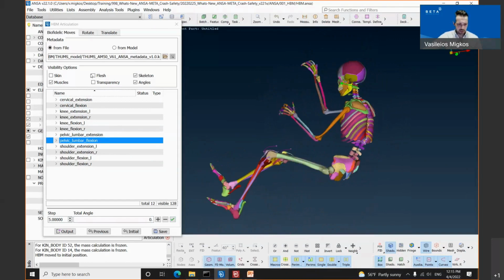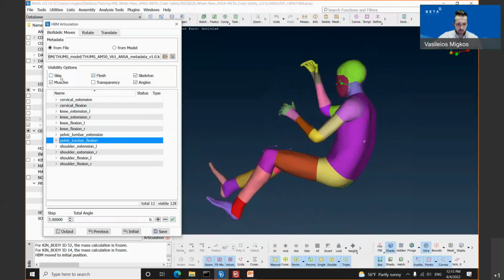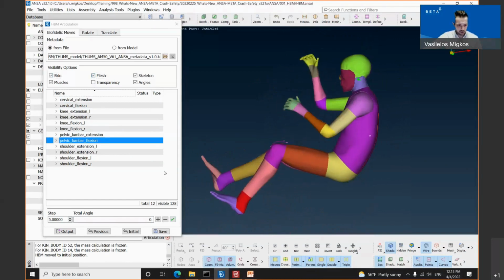Just simply look at the upper body of our human body model. Once I'm selecting the pelvic lumbar flexion, I'm typing a negative value, -20, let's say, and I'm clicking the green check mark again. You will notice that the upper body of our human body model moves.